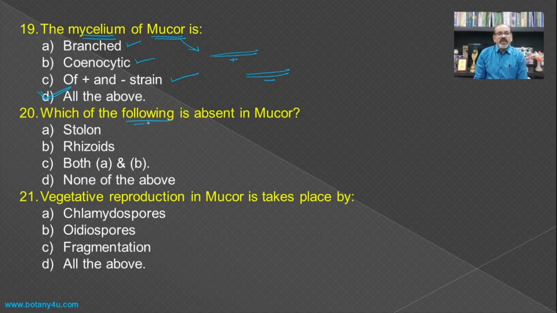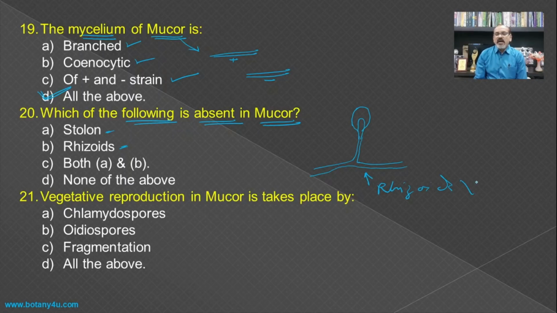Then which of the following is absent in the mucor? If you see the stolon and rhizoid, now this is a mucor, and usually this fruiting body of the mucor, that is sporangiophore, is like this one. So here there is an absence of rhizoids.